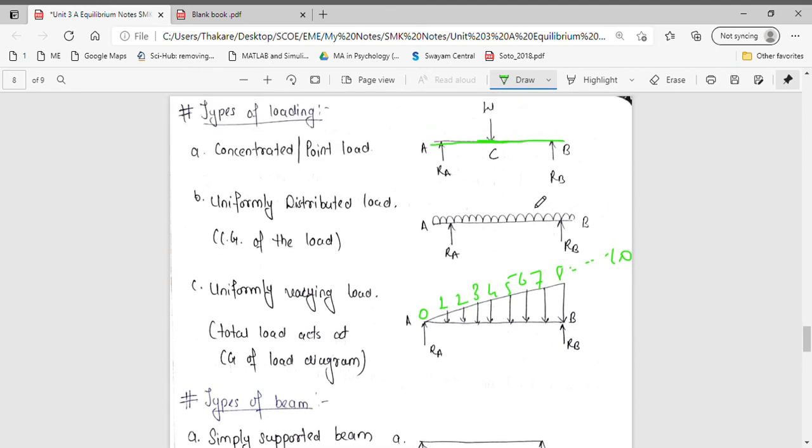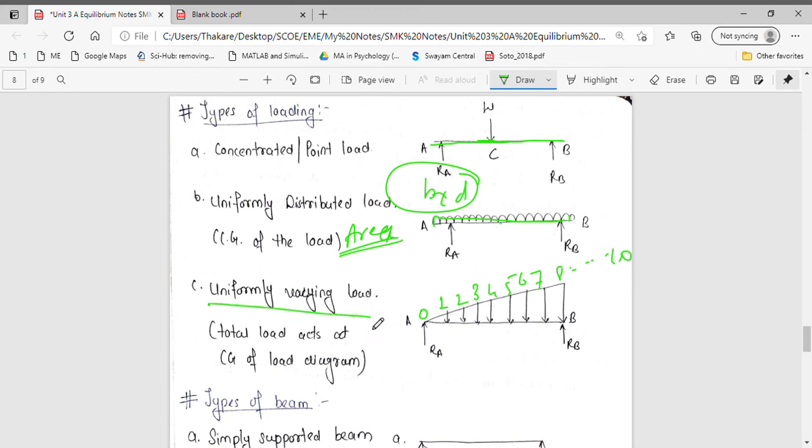To convert any distributed load into point load, we take the area of the distributed section. If it is uniformly distributed load like this, we consider it as a rectangle and we take b into d. That will be the magnitude of point load and it will act at the CG.